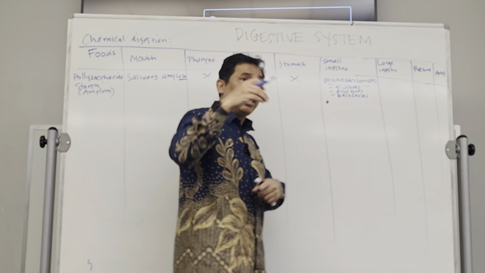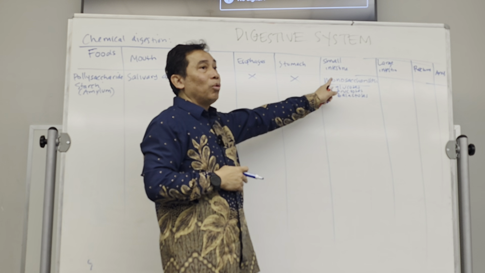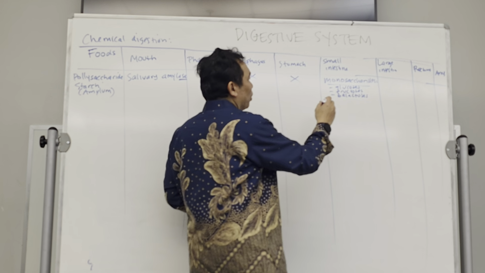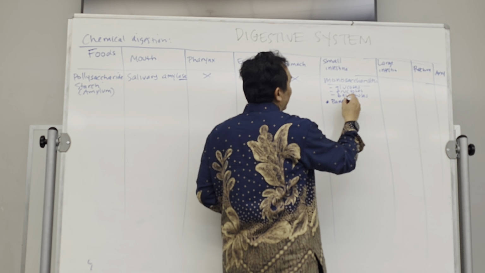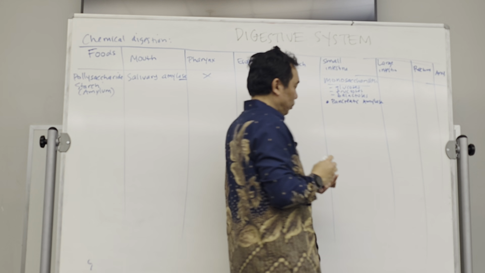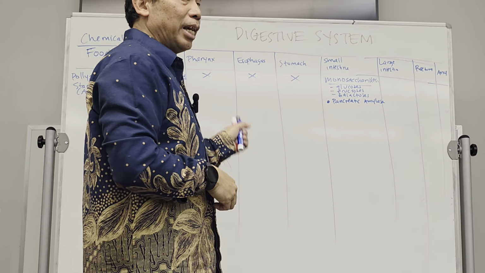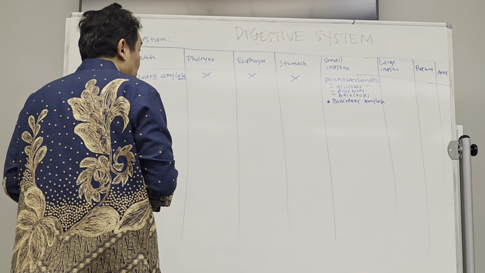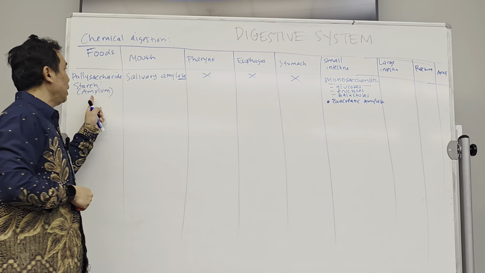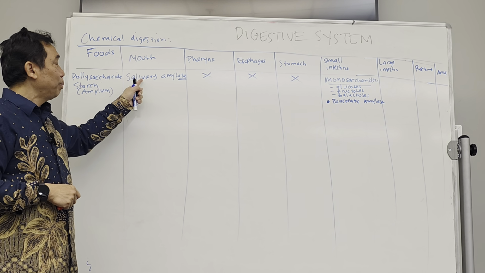So there is a channel or duct that will connect the pancreas to the duodenum, which is the first part of the small intestine. The pancreas will produce what we call the pancreatic amylase. Okay, so pancreatic amylase is going to be the first enzyme in the duodenum or small intestine that will process this amylum more, after it is processed by the mouth.